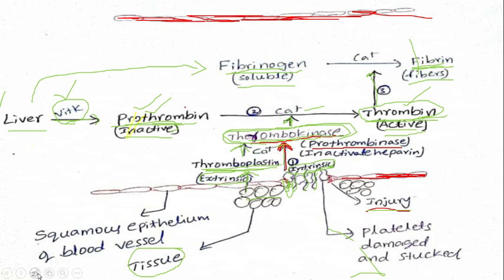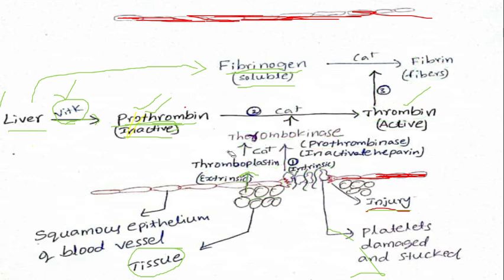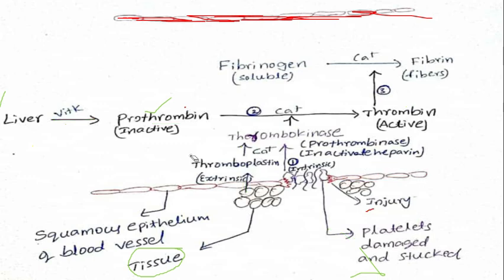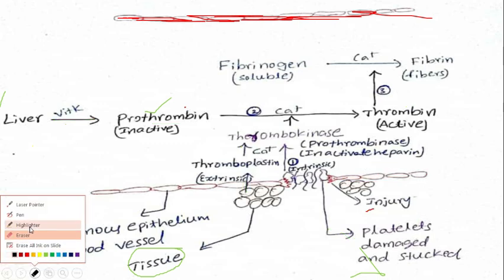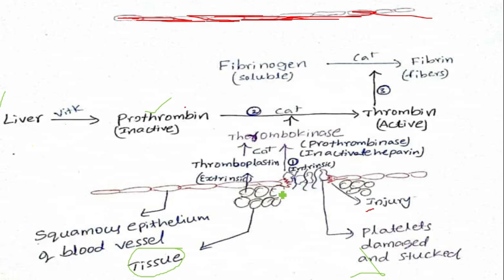Here, all the reactions require calcium ions. For the formation of thrombokinase, there is a requirement of calcium ions. For the conversion of prothrombin into thrombin, there is a requirement of calcium ions. The conversion of fibrinogen into fibrin also requires calcium ions.